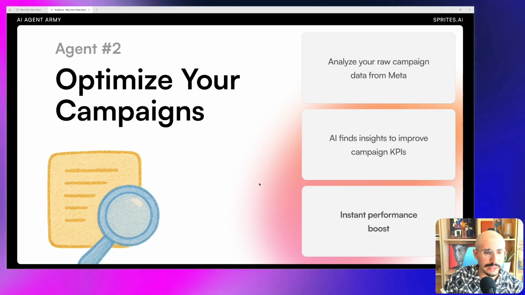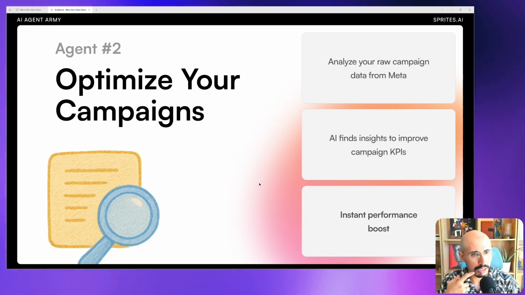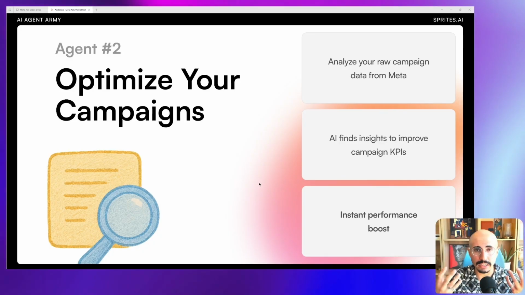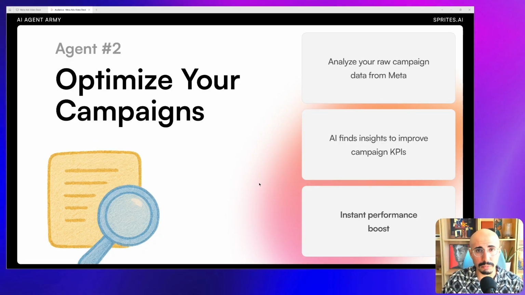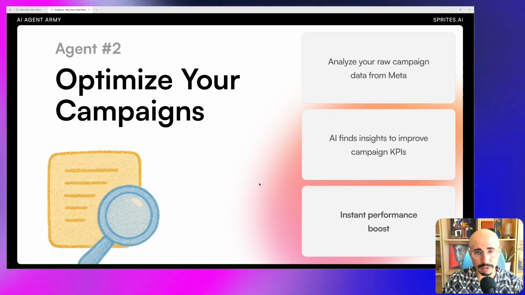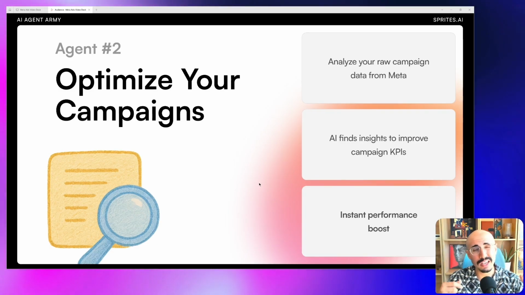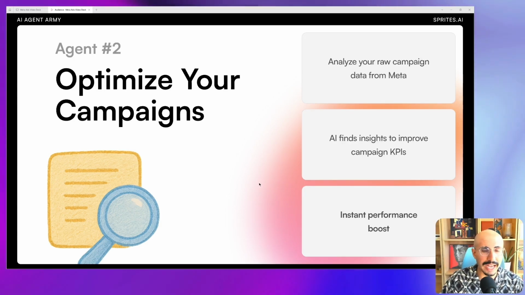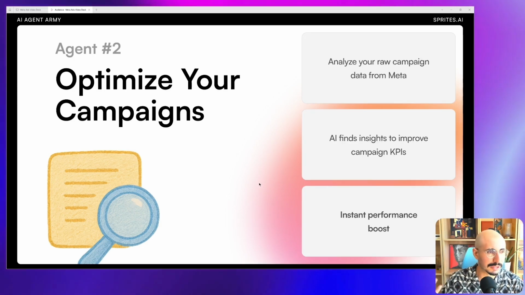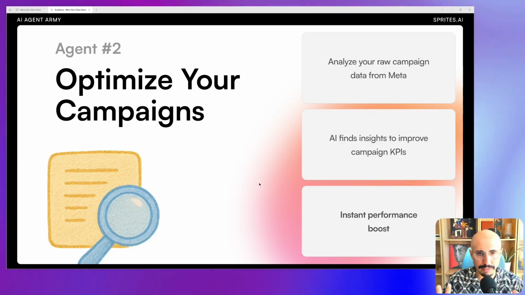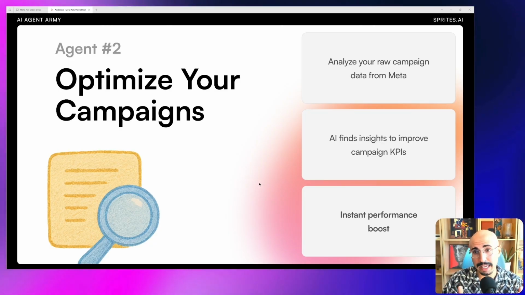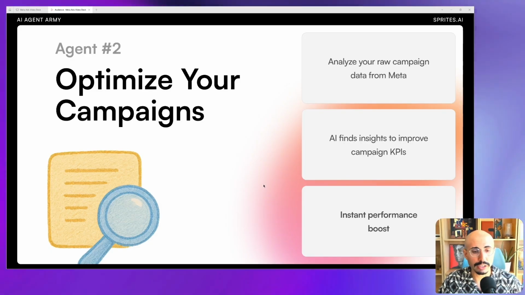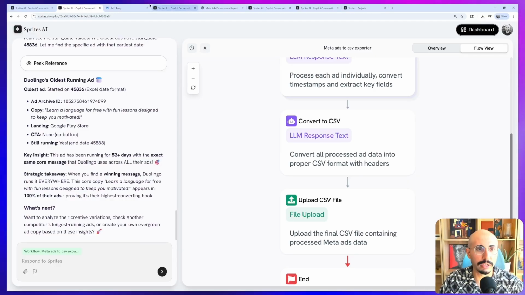So with this AI workflow, I'm going to basically analyze all my own campaign data. This is much more enriched than what I showed before that we can pull from the Meta Ads library. This is my own campaigns, so I know how much I spent on them and what each of the key KPIs for the ad were: what was the reach, what was the engagement, what's the impression ratio, whatever you care about in your ad campaign and your KPIs. All of it will be available for the AI to pull and talk to. Let's go ahead and check this one out.